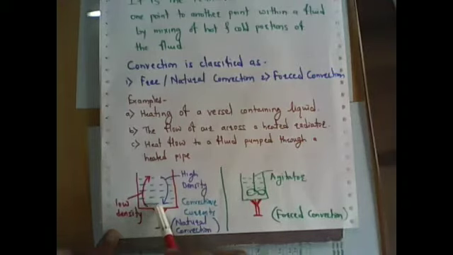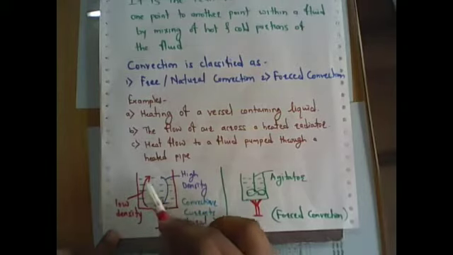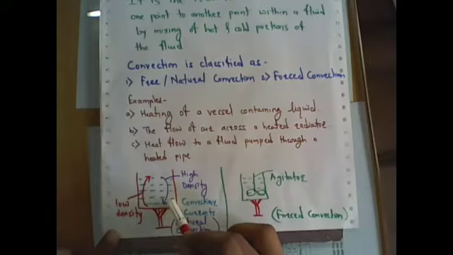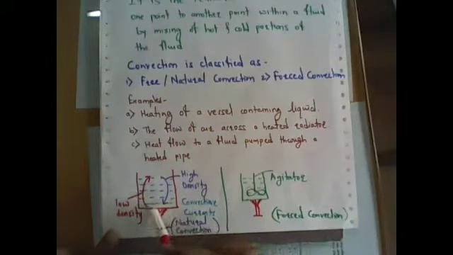After gaining this heat, the liquid particles at the bottom become low density particles, so naturally they move upward. The high density particles, as compared to the low density ones, move towards the bottom. This current is called a convective current, right?